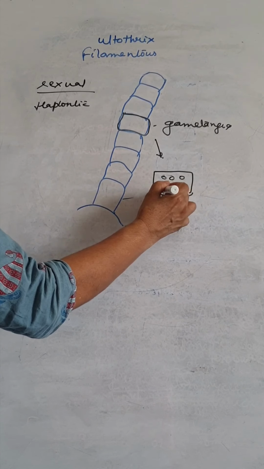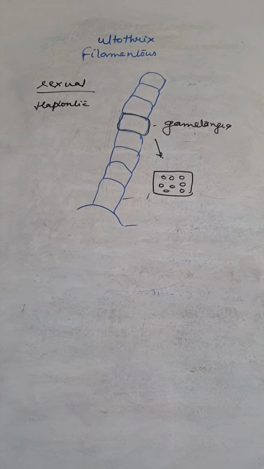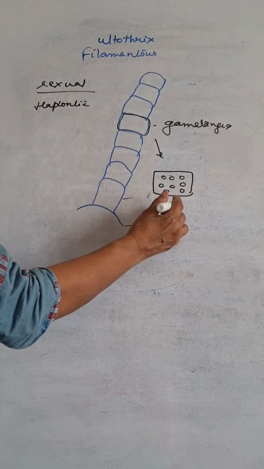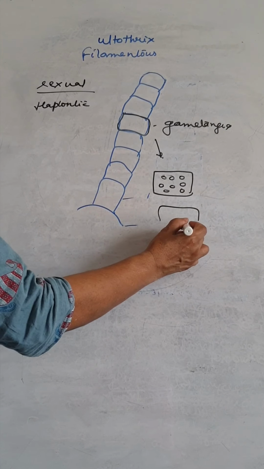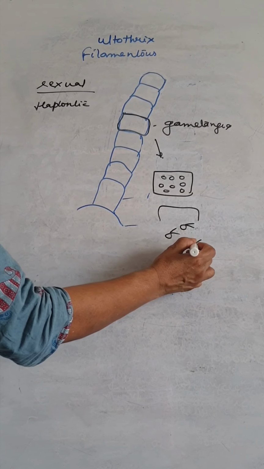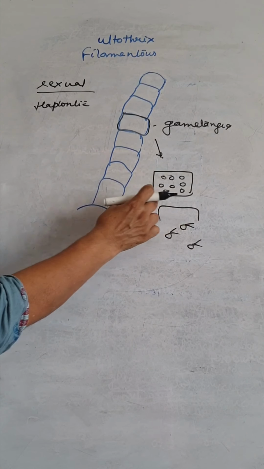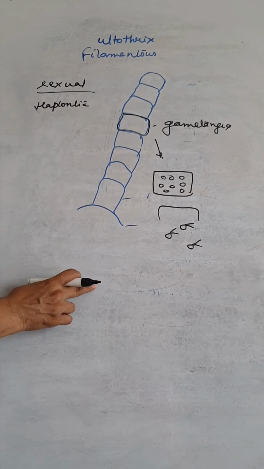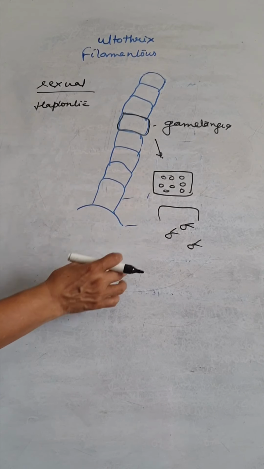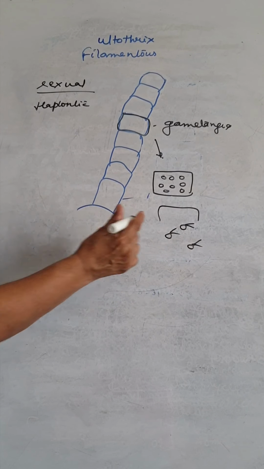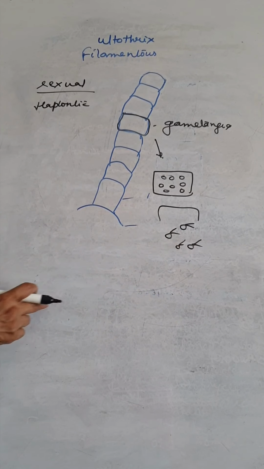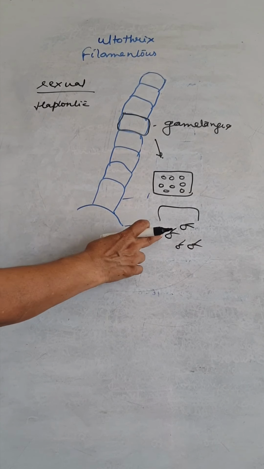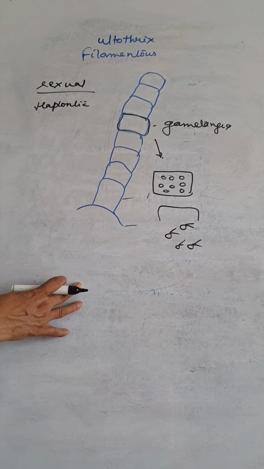When the cell ruptures, the gametes are released and they are biflagellate. The zoospores are quadriflagellate, while the gametes have two flagella.